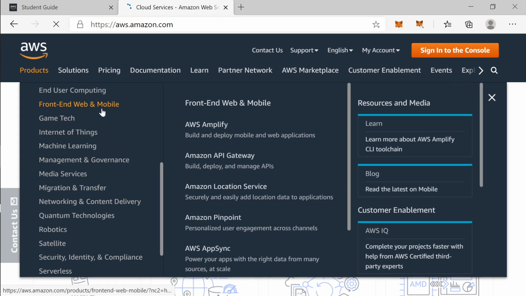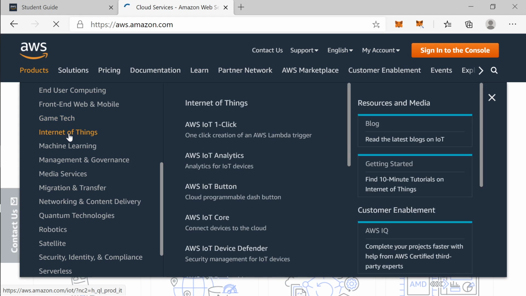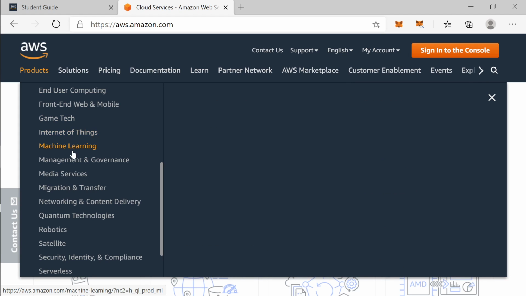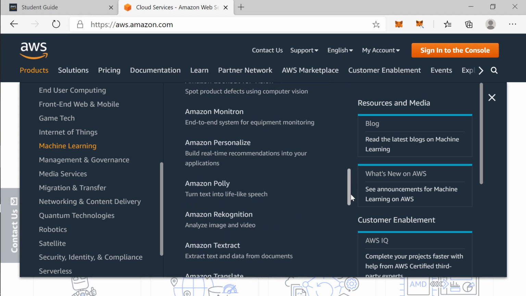Then front end: Amplify, API Gateway, Location Service, Pinpoint, AppSync, Device Farm. In games, we have GameLift, Lumberyard, Internet of Things, IoT, and machine learning: SageMaker, Augmented AI, CodeGuru, and DevOps Guru.